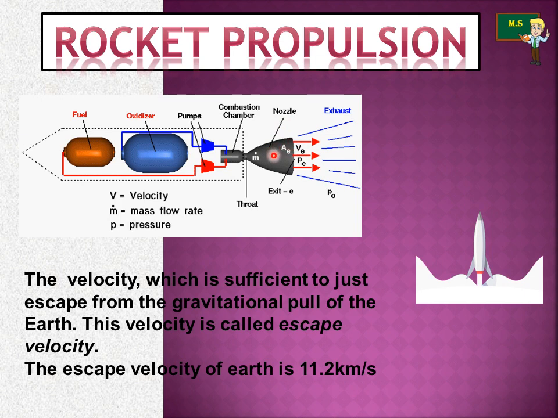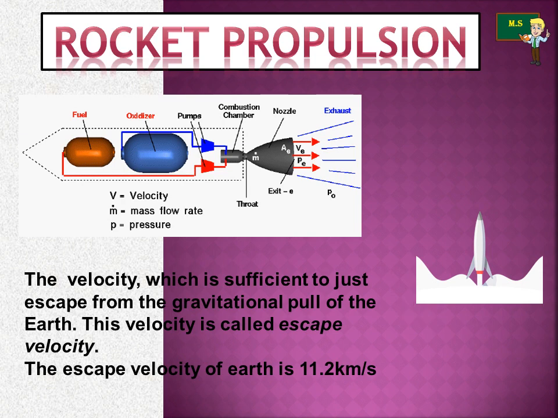It produces a huge momentum. That means from this nozzle it produces a huge momentum, and due to that huge momentum, the rocket can jump into the atmosphere very easily.